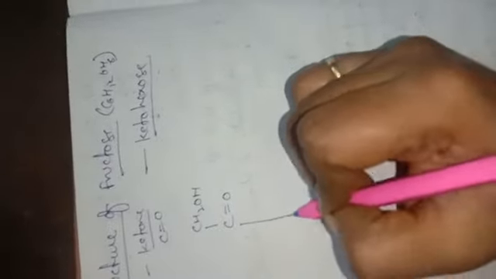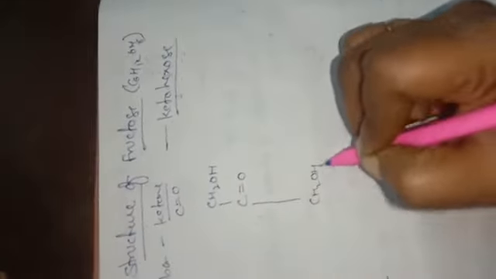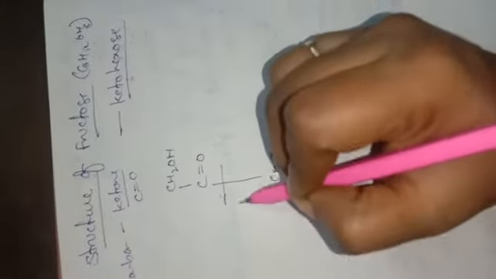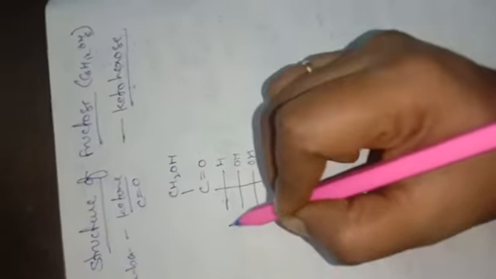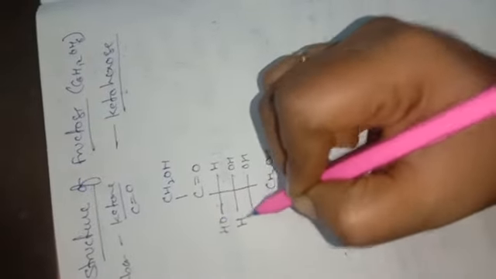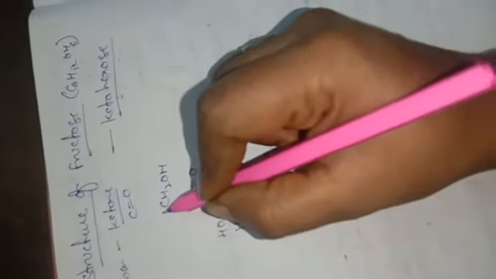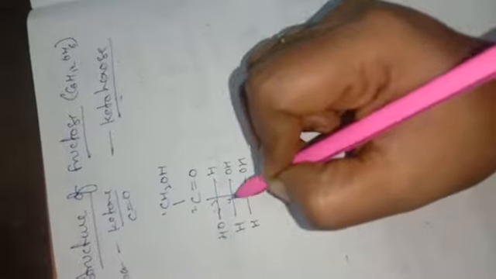If we see the structure, look here: CH2OH. This is the first carbon, the second carbon has C double bond O, then CH2OH, OH, OH, H, here OH, H, H. This is the first carbon, second carbon, third carbon, fourth carbon, fifth carbon and sixth carbon.